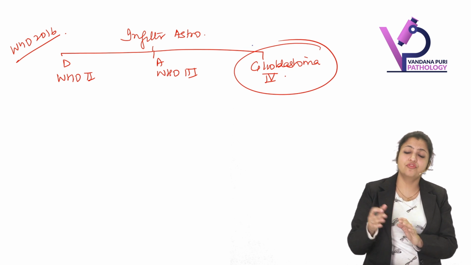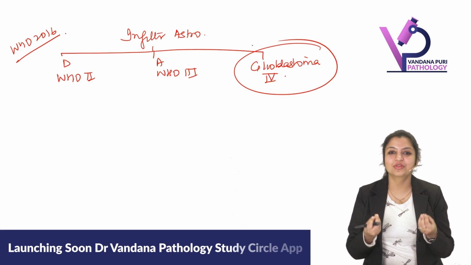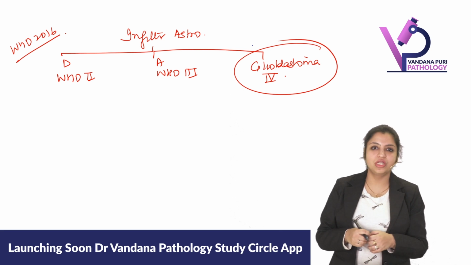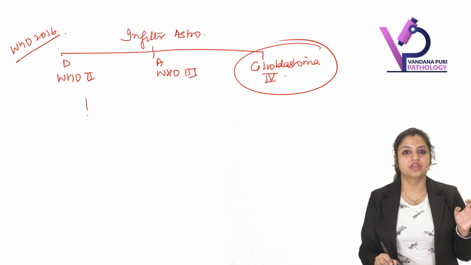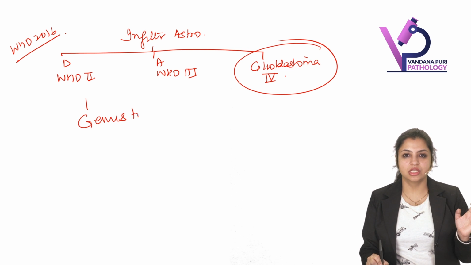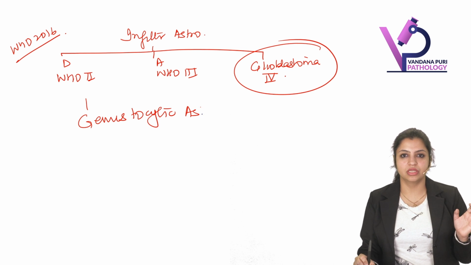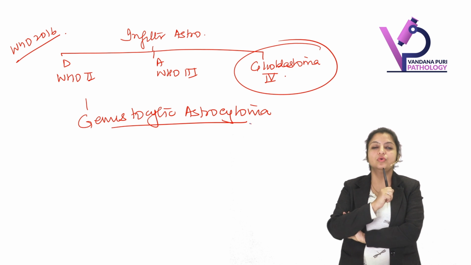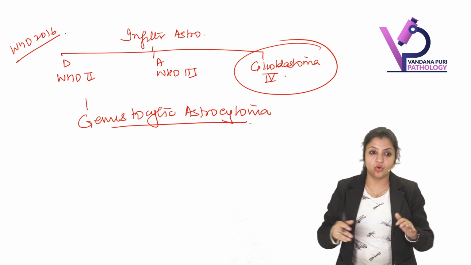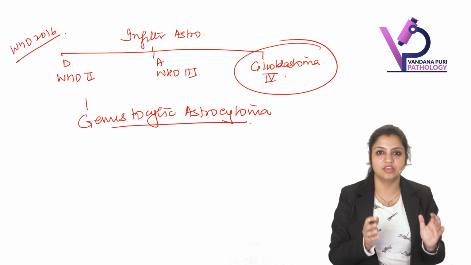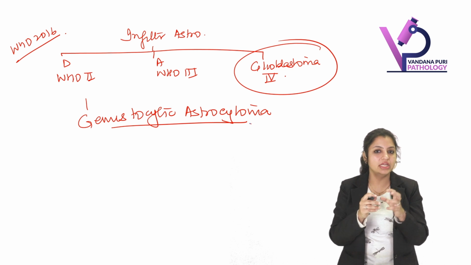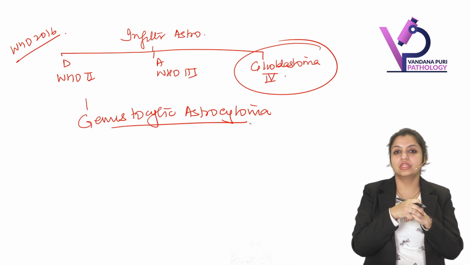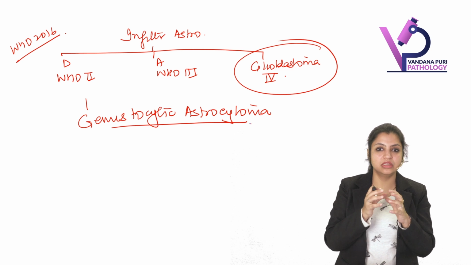But before going to glioblastoma, let's give importance to the WHO grade 2 tumor also. Usually not many points about WHO grade 2 tumors are asked, but mostly what they ask is about a variant of WHO grade 2 tumor which is called gemistocytic astrocytoma. I hope you remember when I told you that all astrocytomas have GFAP positivity, which is very nice. So astrocytes have a tendency to accumulate GFAP in their cytoplasm.